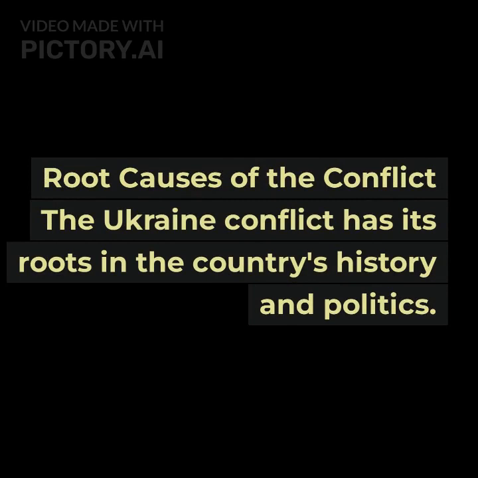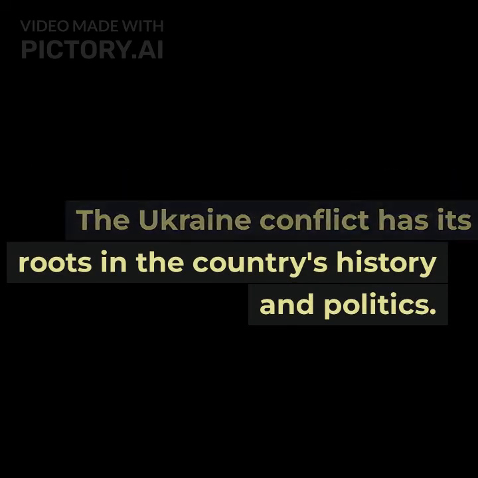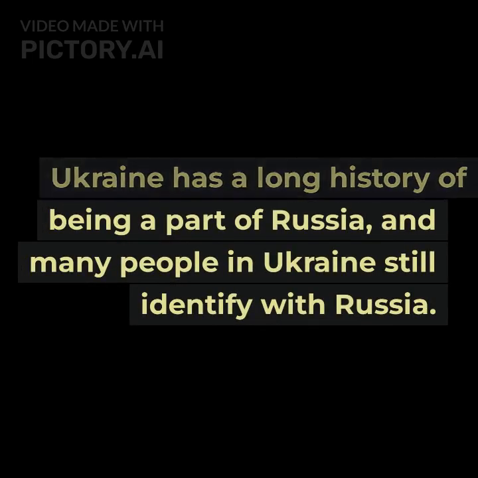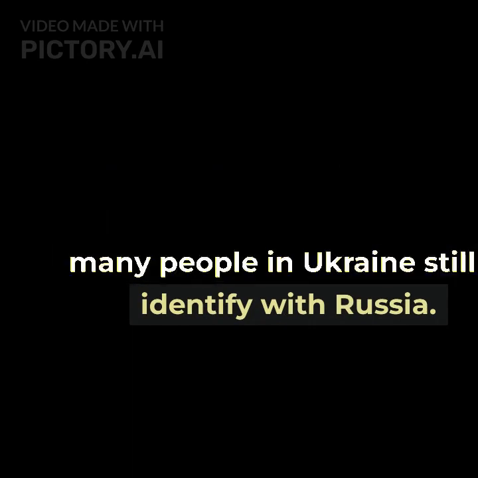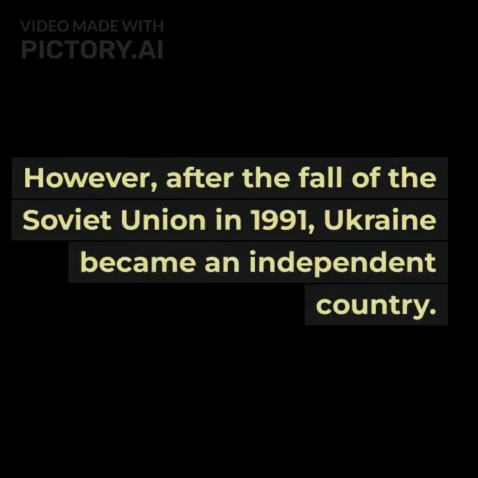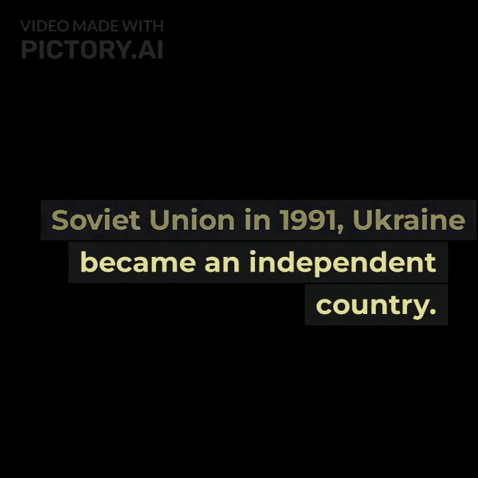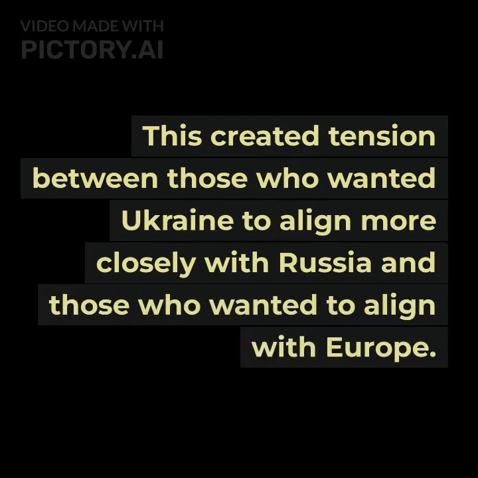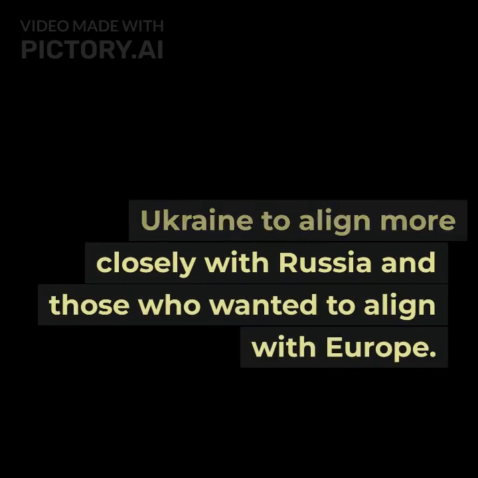Root causes of the conflict. The Ukraine conflict has its roots in the country's history and politics. Ukraine has a long history of being a part of Russia, and many people in Ukraine still identify with Russia. However, after the fall of the Soviet Union in 1991, Ukraine became an independent country. This created tension between those who wanted Ukraine to align more closely with Russia and those who wanted to align